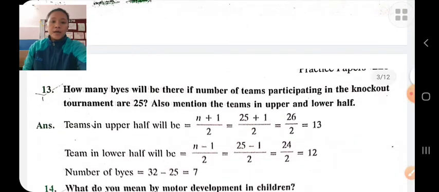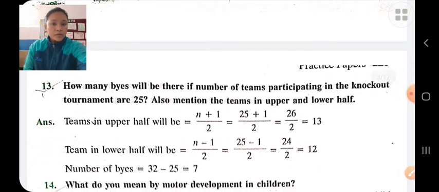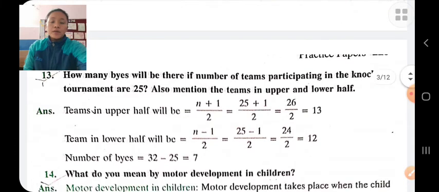How many byes will be given if the number of teams participating in a knockout tournament is 25? Also mention the teams in the upper and lower half. First, bye: it is a sort of privilege given to a team to play in the next round without playing the first round. A knockout tournament is a tournament in which a team which is defeated is eliminated from the tournament. It will not get a second chance.